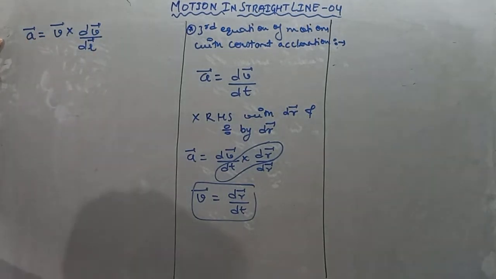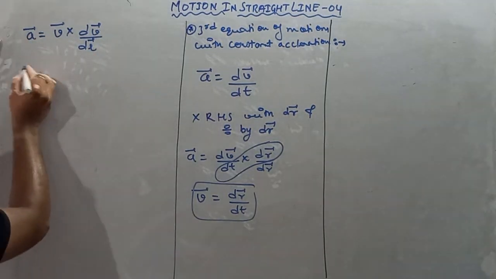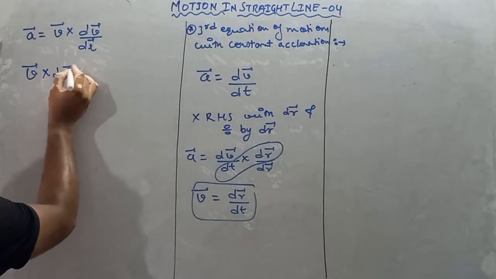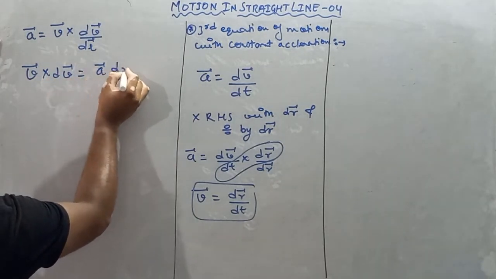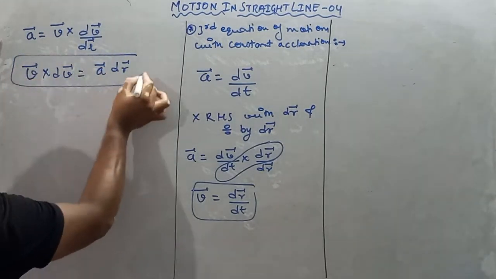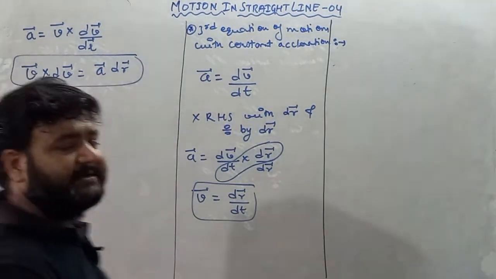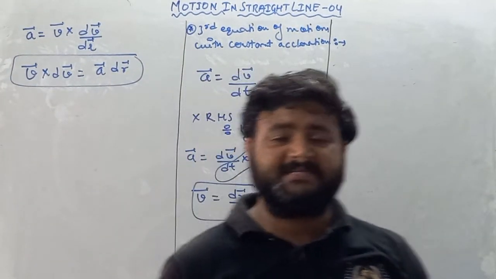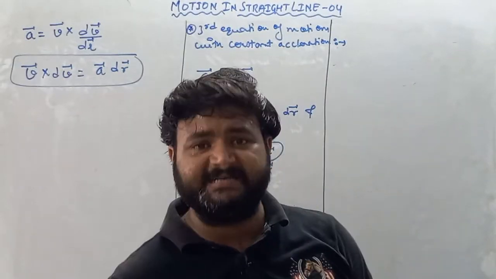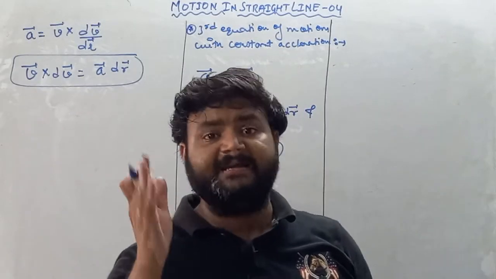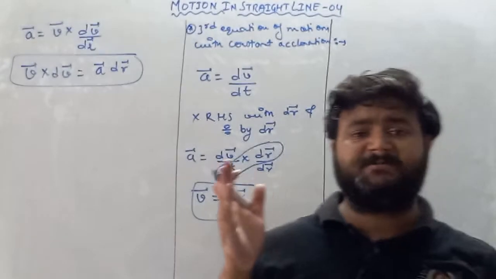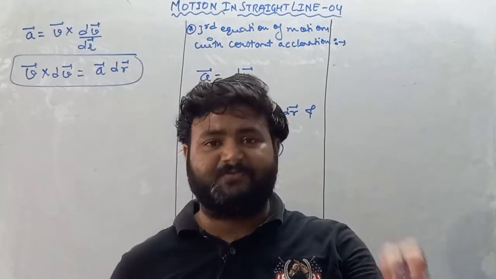Dr vector comes to this side, so it will be v vector into dv vector is equal to a vector into dr vector. We know that dr vector is nothing but small change in position vector, or we can say small change in displacement vector, and our particle changes its position from r1 vector to r2 vector.